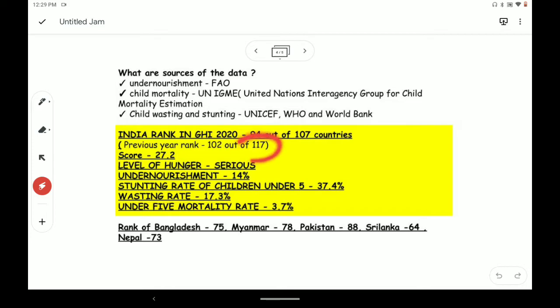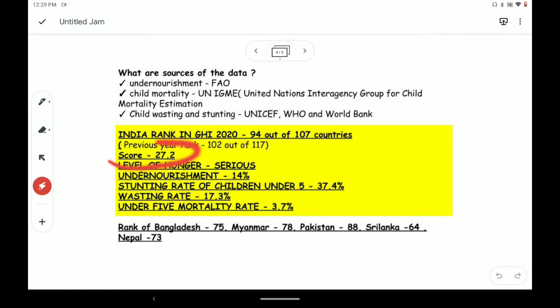But see the number of countries here. There were 117 countries the previous year, but there are just 107 countries now. So I don't see a much greater change in the condition of India. It's just that the number of countries has decreased, but there is not much change in the situation of the country.